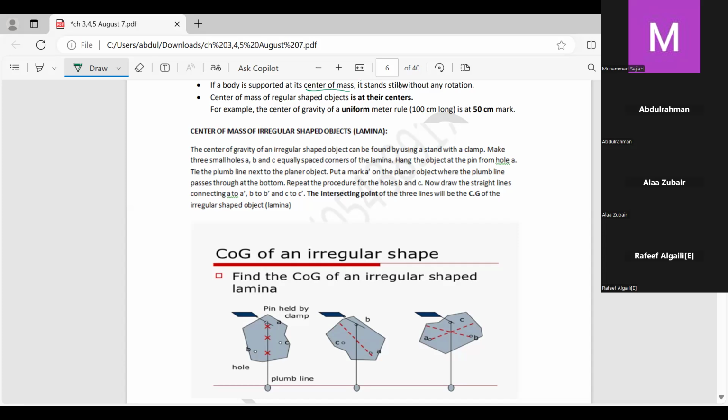Make small holes A, B, and C at equally spaced corners of the lamina, as shown in the diagram below. An irregular shaped object is known as a lamina. Hang the object on the pin from hole A. You can check here, it is hanging from hole A.